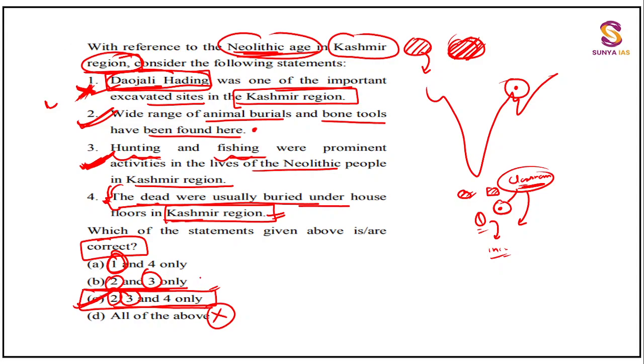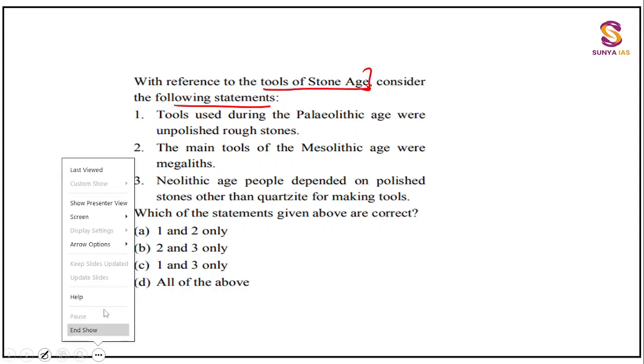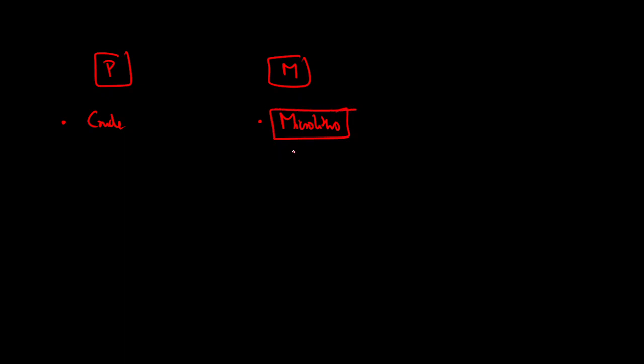Right, guys, let's move towards the third question. With reference to the tools of Stone Age, consider the following statements. Now, what do we know about the tools of Stone Age, guys? You know that in Paleolithic, crude, unpolished tools were used, right? In Mesolithic, transition came and you were using microliths, a special kind of tools, right? I have told you, don't waste your time remembering the names of blades, burins, and all that, right? Then in Neolithic, polished tools came into the picture. So let us try to solve this question.